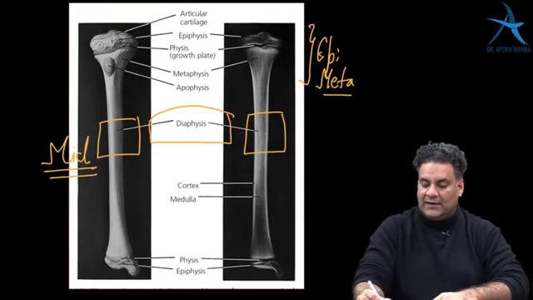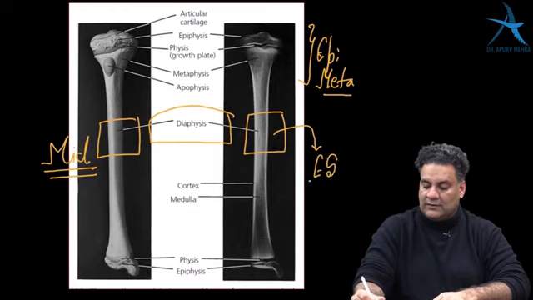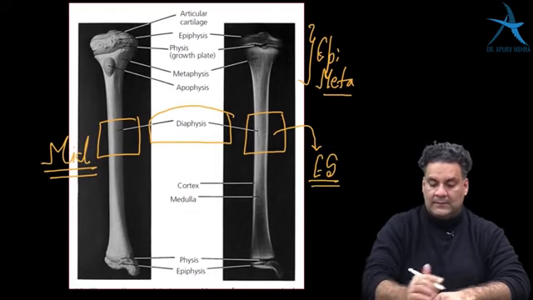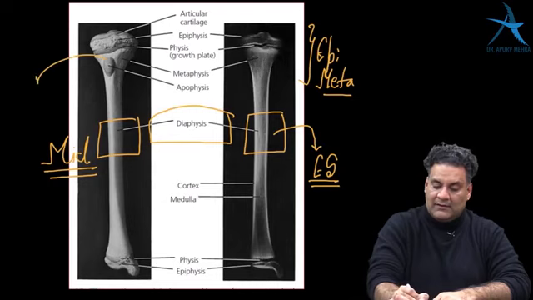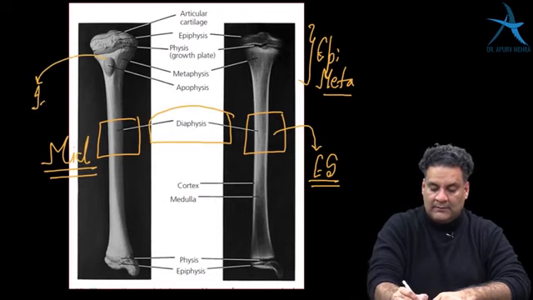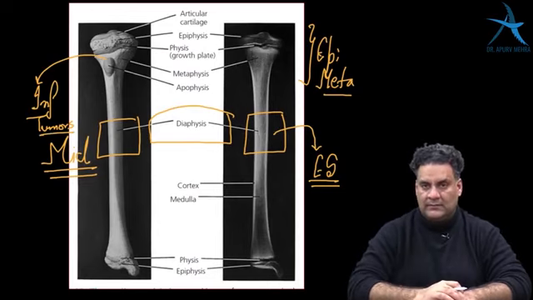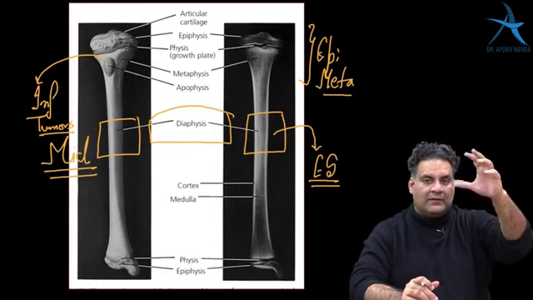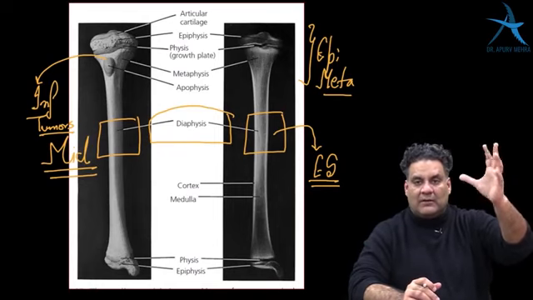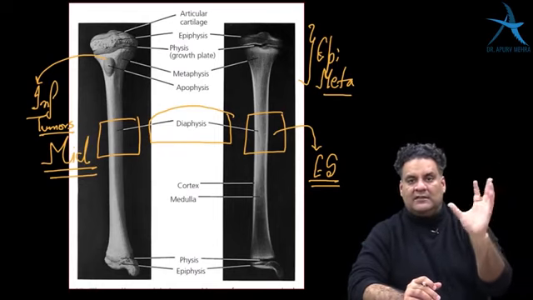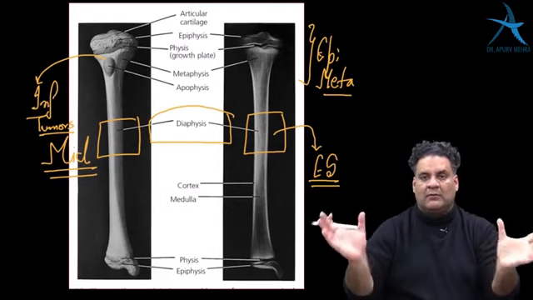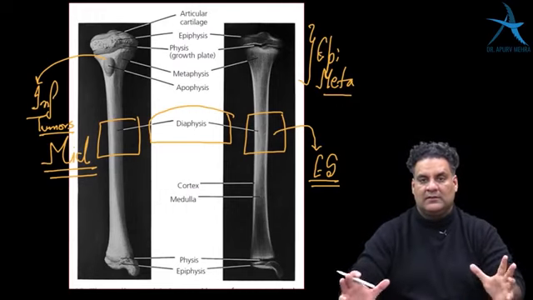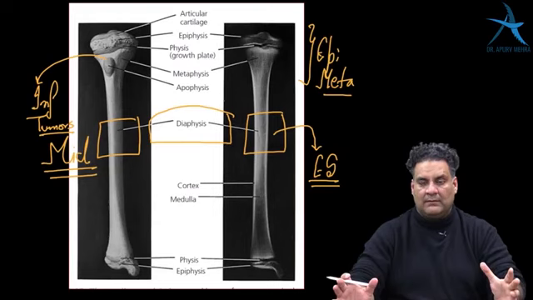When I look at a diaphyseal lesion which one cannot forget, I would like you to remember Ewing sarcoma. And when I look at the metaphyseal area, I want you to remember infections and tumors. They most commonly affect the metaphysis. So when they say ends of a bone, epiphysis or metaphysis, M for metaphysis, M for most common area for infections and tumors. This is what you must remember.